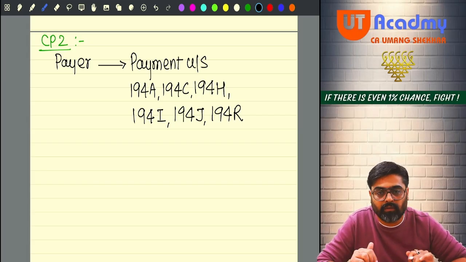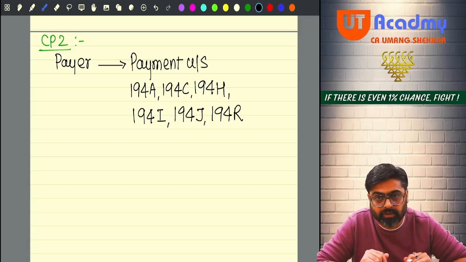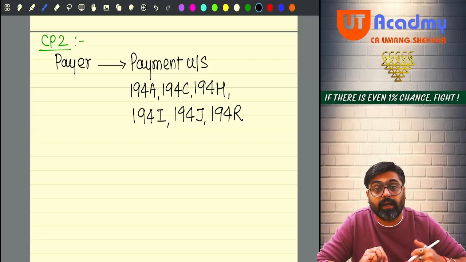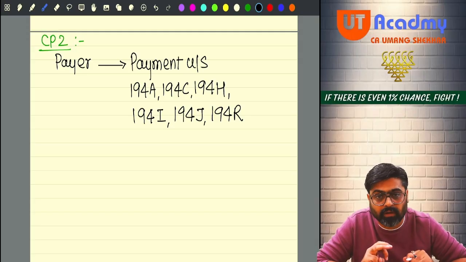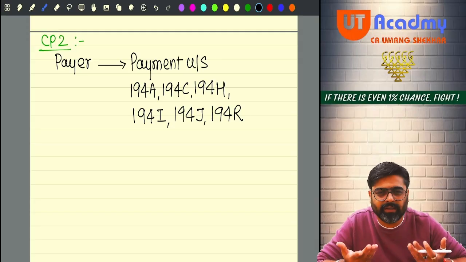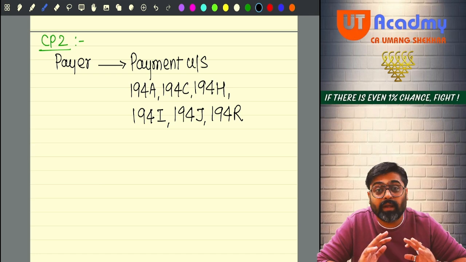194C, contract fees is covered. Payment of contract fees. 194H, commission or brokerage. 194I, rent is covered. Rent for properties, rent for assets, yes or no? 194J, professional fees is covered. No need to write. You are going to see all these sections. Okay, now 194R,